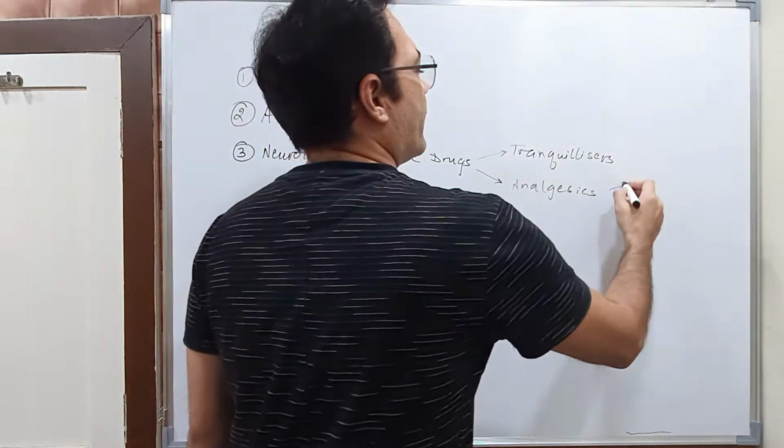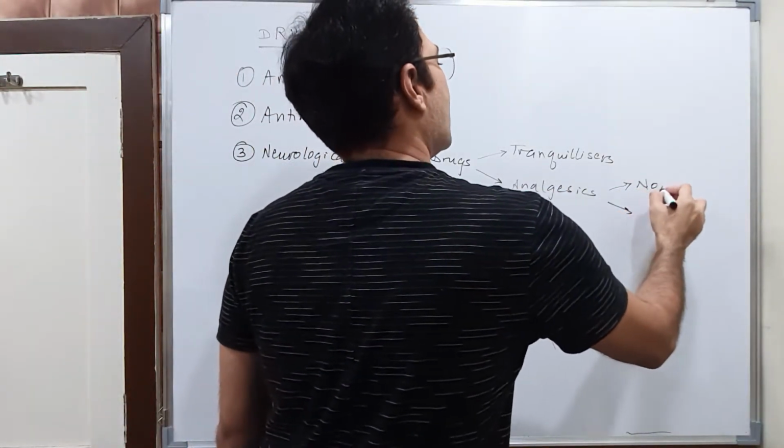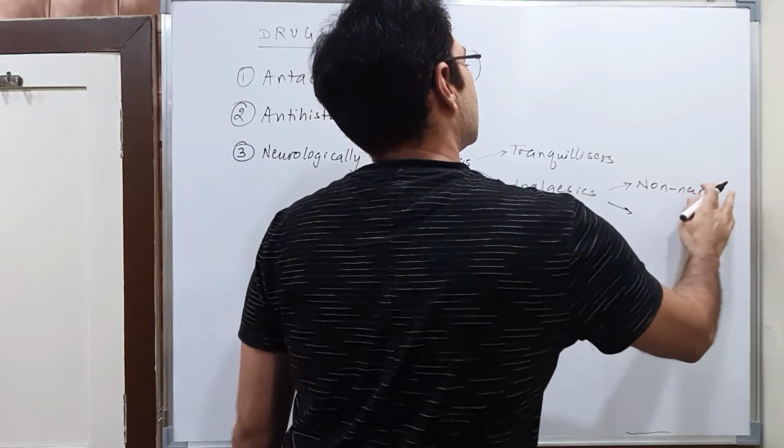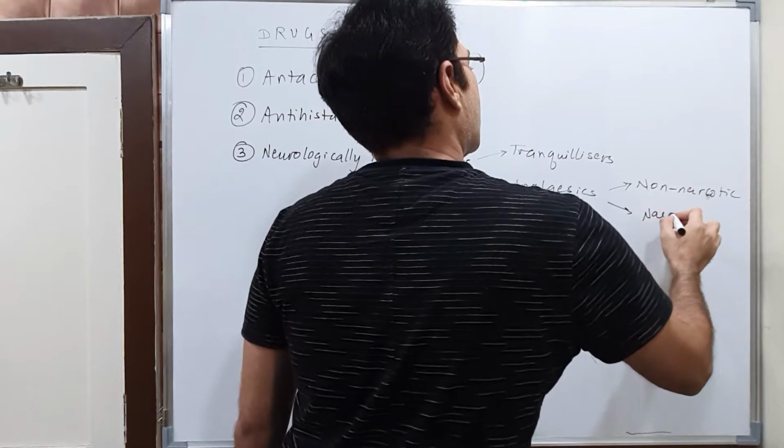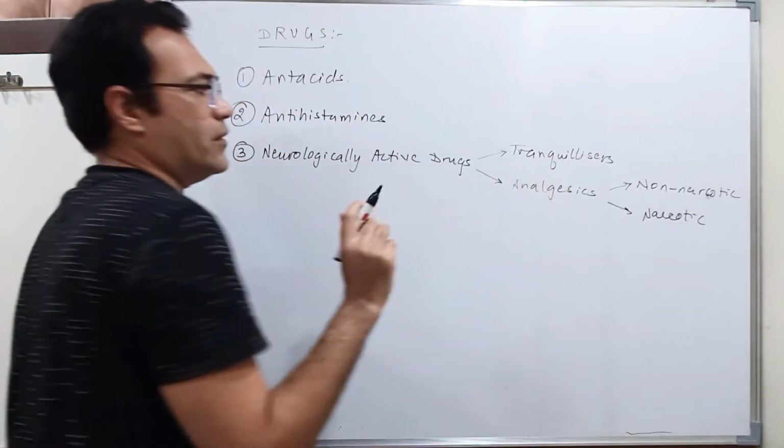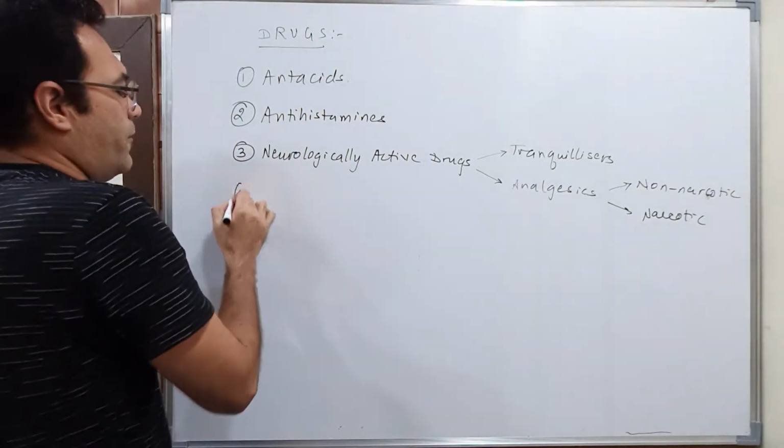Analgesics are further of two types, students: non-narcotic analgesics and narcotic analgesics. Correct?